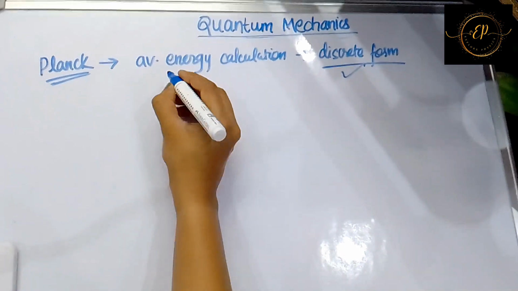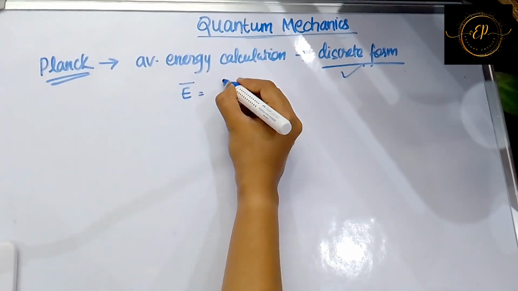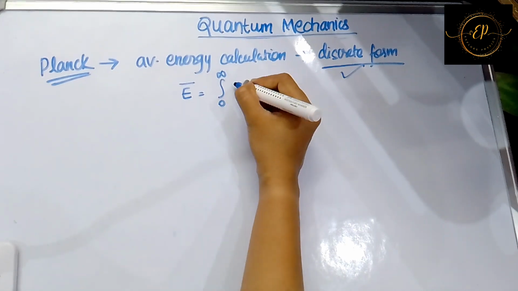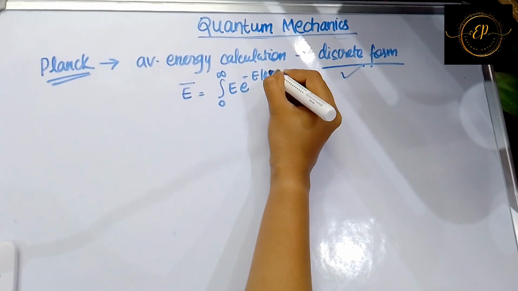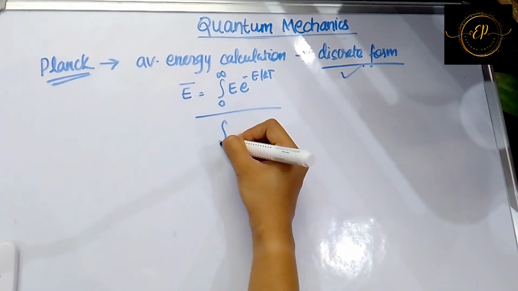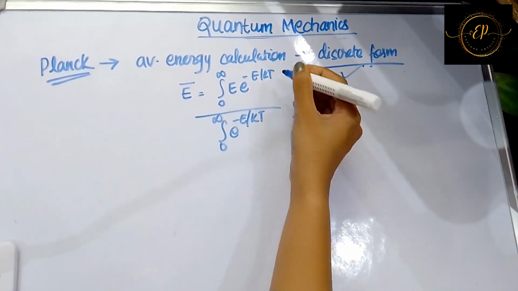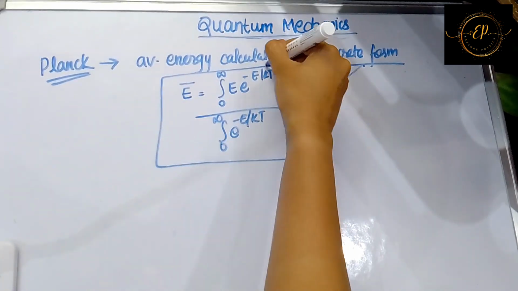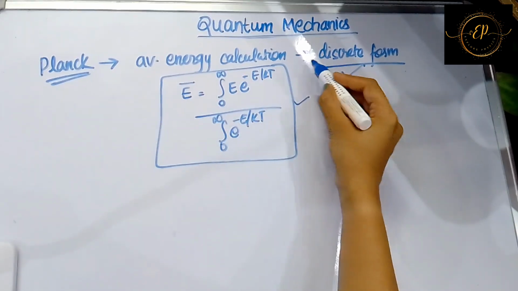If you remember, we calculated the average energy per degree of freedom to be equal to the integral from 0 to infinity of E e power minus E by kBT, divided by the integral from 0 to infinity of e power minus E by kBT. This was the formula to find the average value of E, right? So integration represents what? Integration represents continuous form.